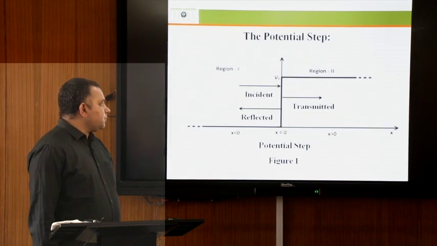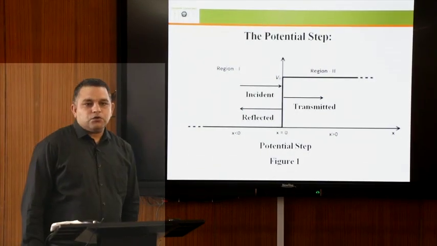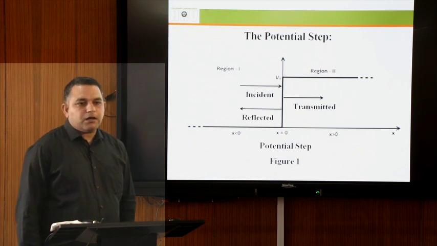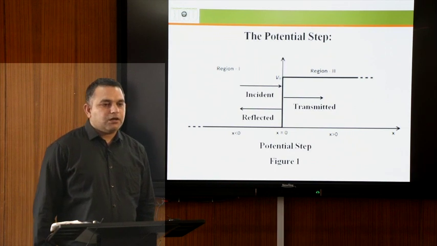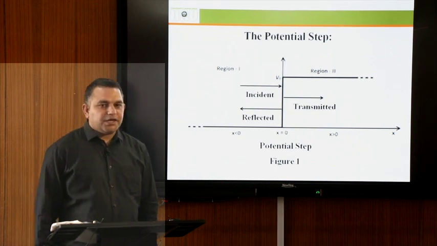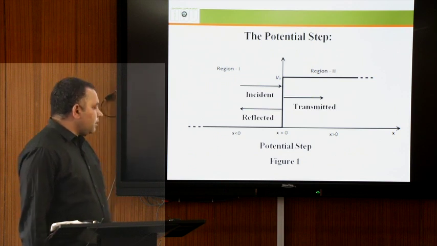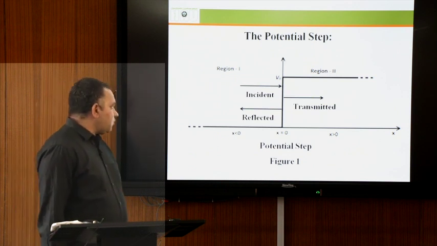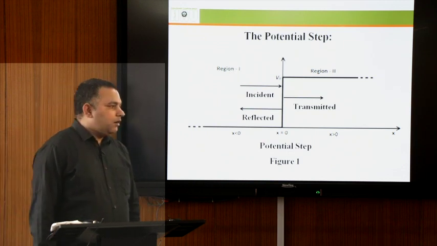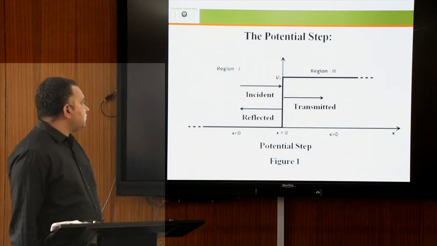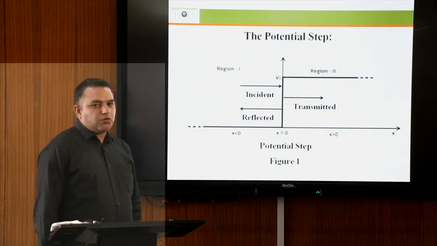The application of the Schrodinger equation enables us to compare the predictions of classical mechanics and quantum mechanics in a simple way. Here we will discuss the potential step problem. This is a one dimensional problem, where the particle is free to move anywhere except x equal to 0.